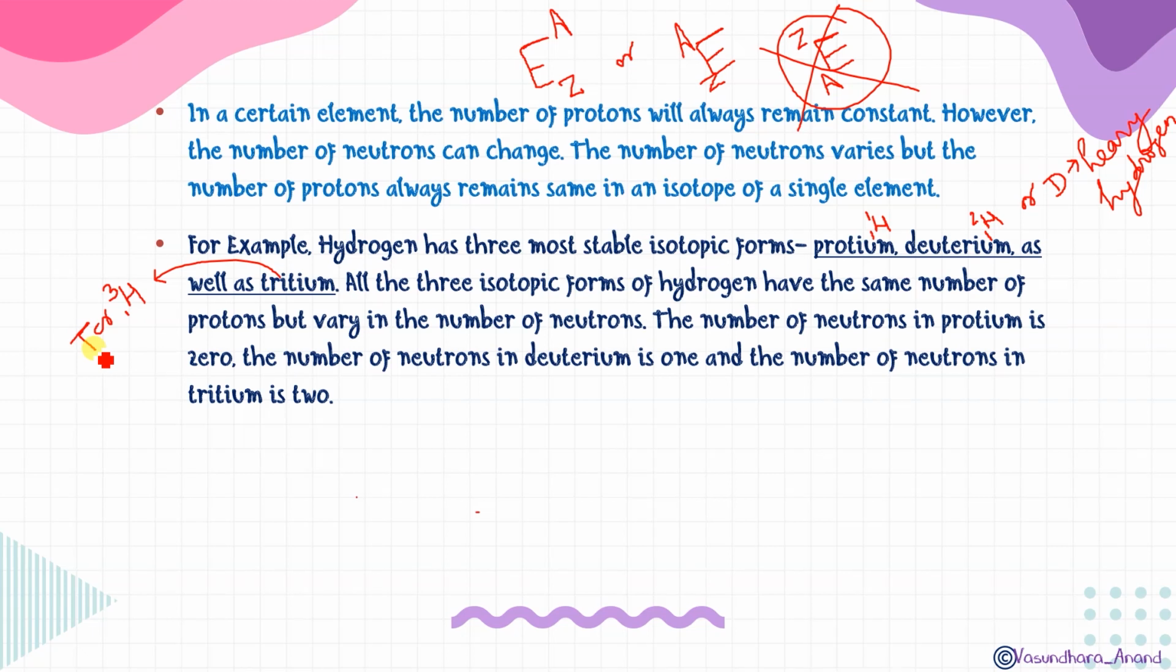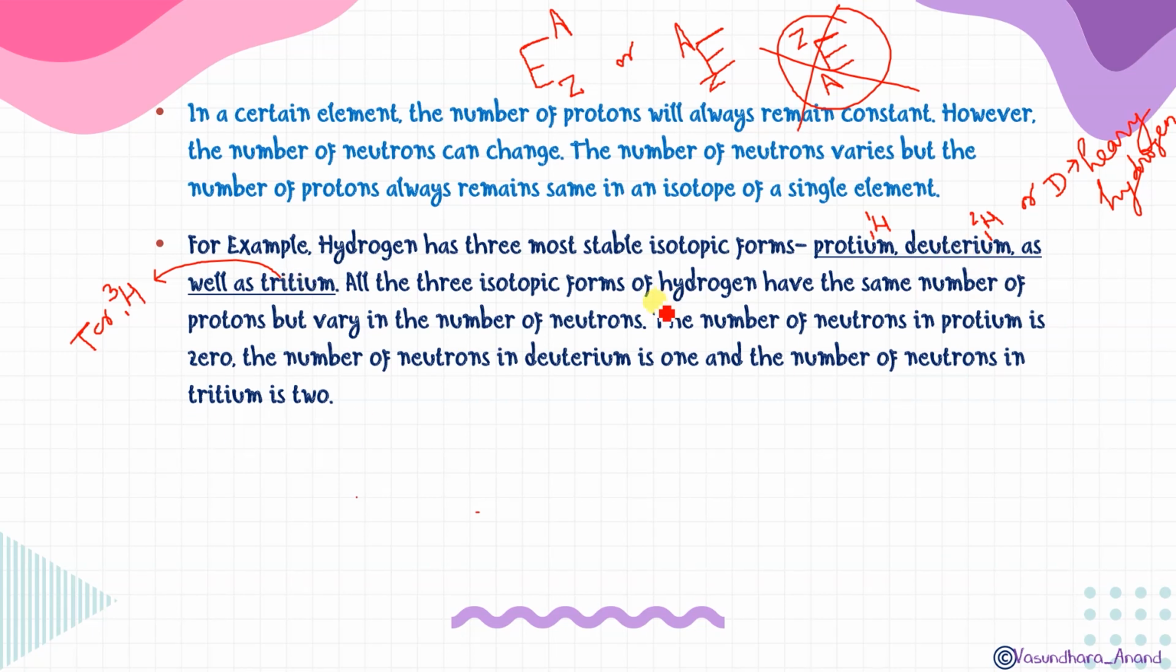So all 3 isotopic forms of hydrogen have the same number of protons but vary in the number of neutrons. The number of neutrons in protium is 1 minus 1, that is 0. In deuterium, 2 minus 1 is 1. And in tritium, 3 minus 1 is 2. That is, in protium the neutron count is 0, in deuterium it is 1, and in tritium it is 2.